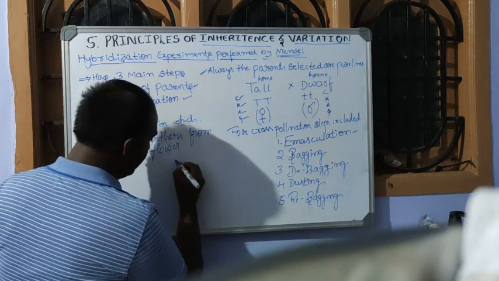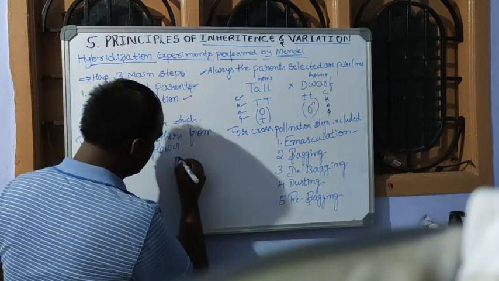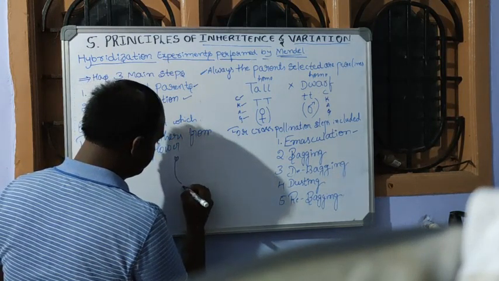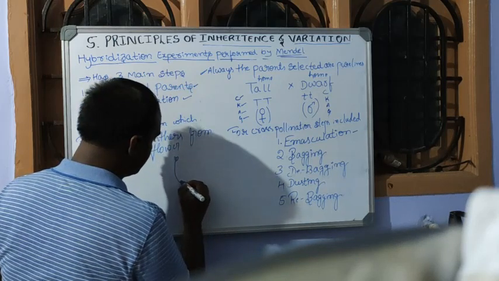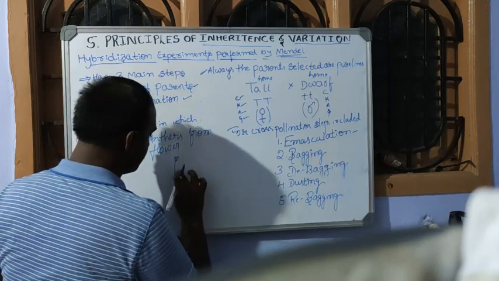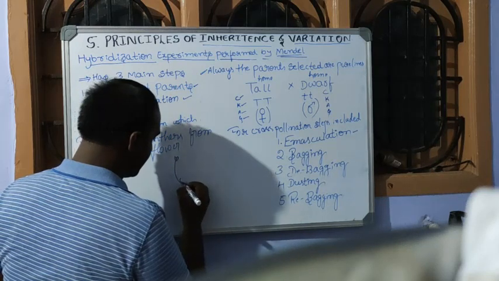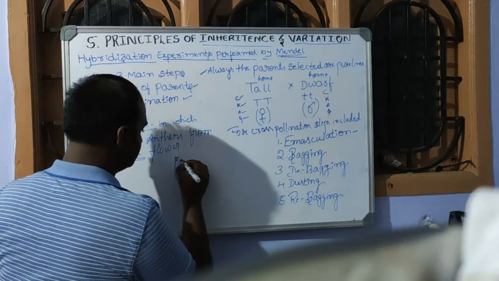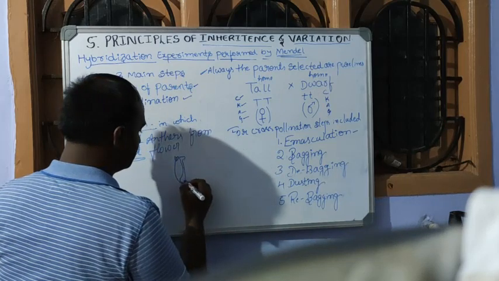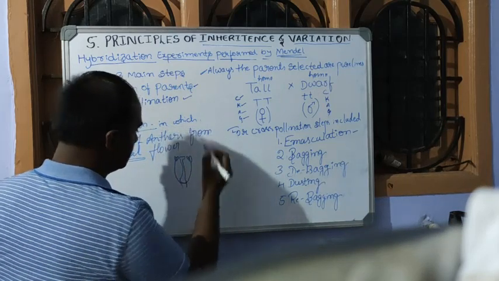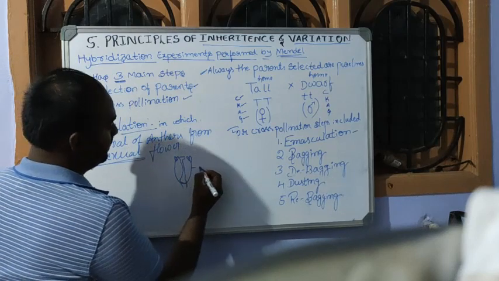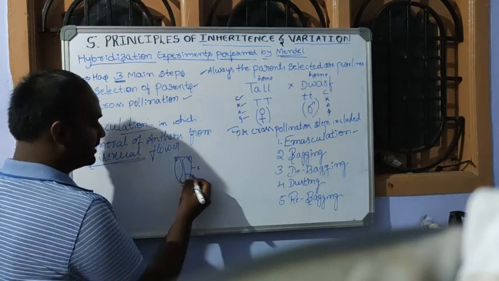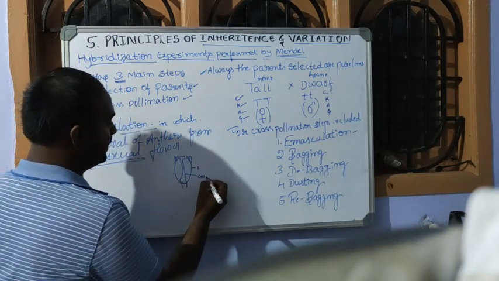If we take this flower, this is the male part, that is the stamen, and this is the female part, that is the carpel.